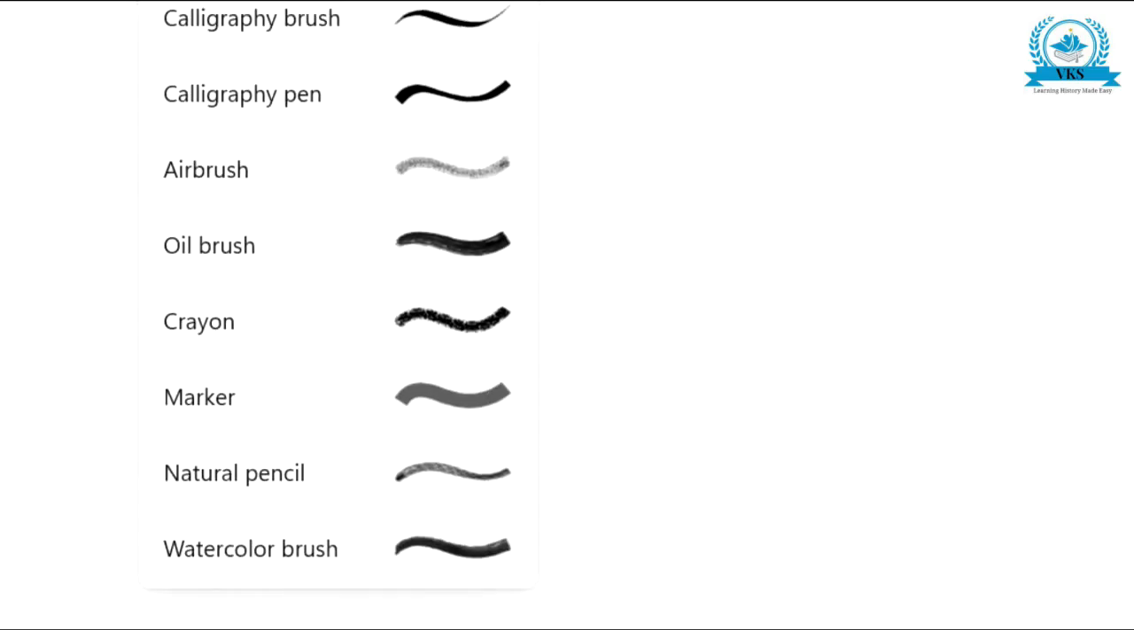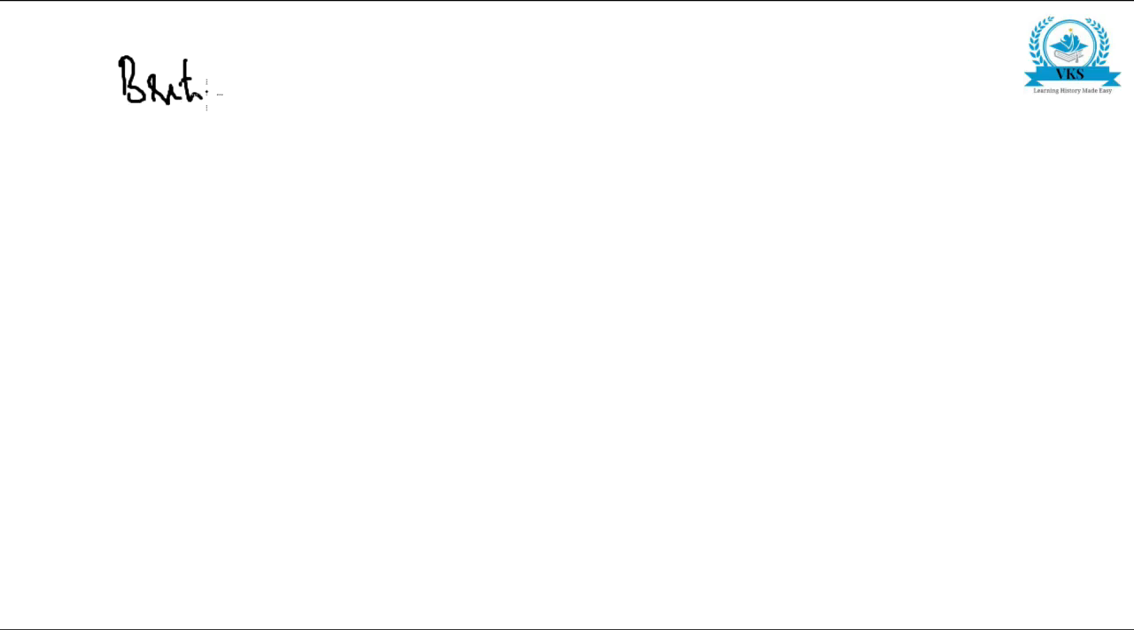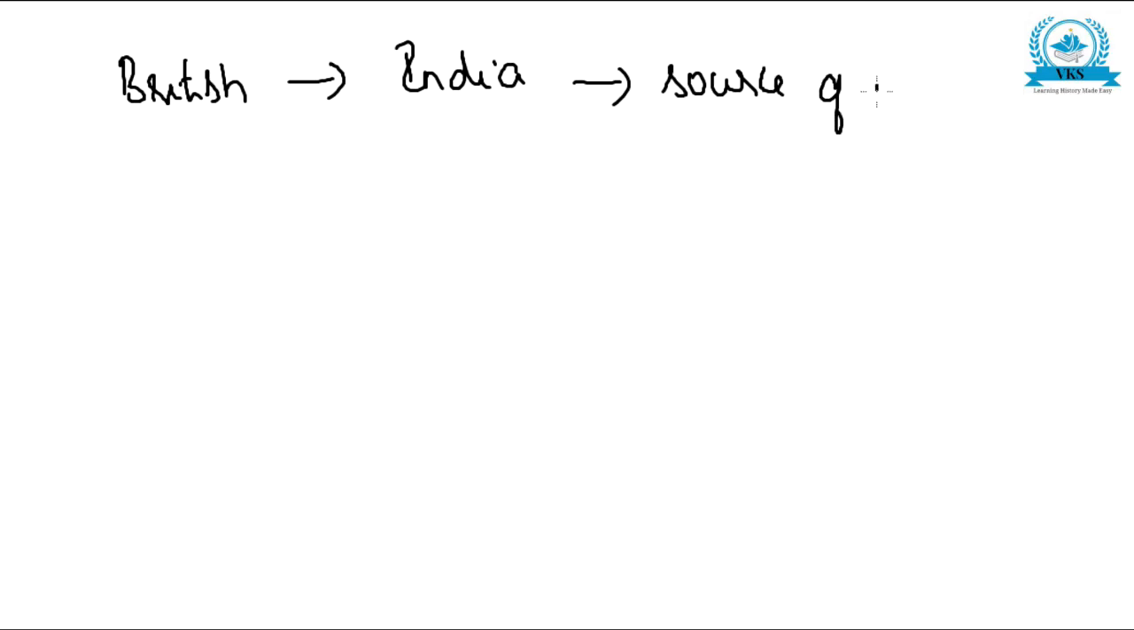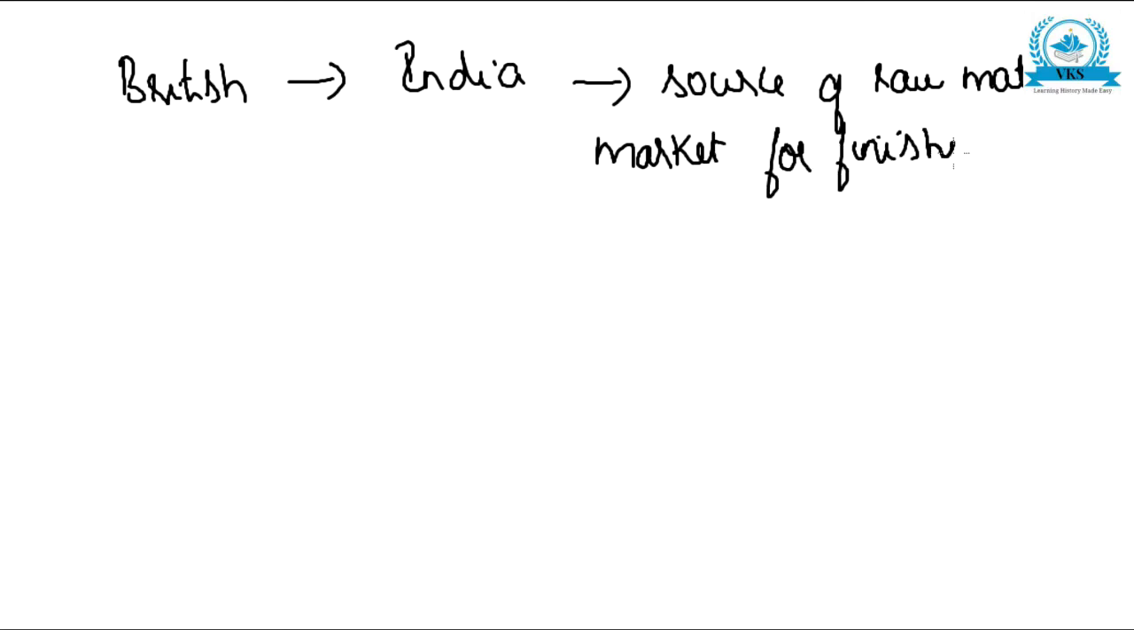So the British converted India into a source of raw materials, and they also made India a market for their finished products. This is why they did not start any industries in India. They had to sell their finished products in India and get their raw materials from India. That is what the British did towards India.